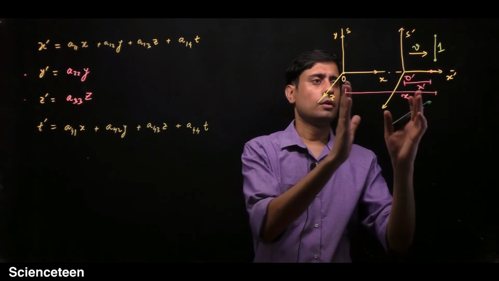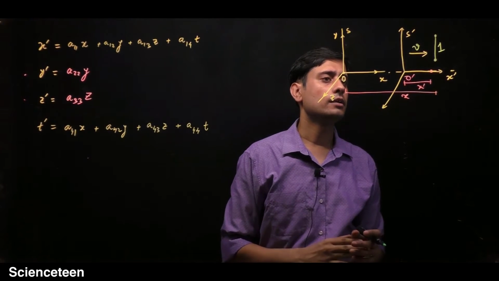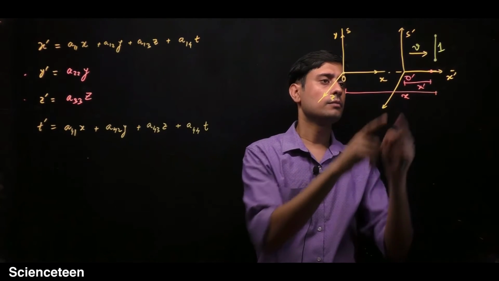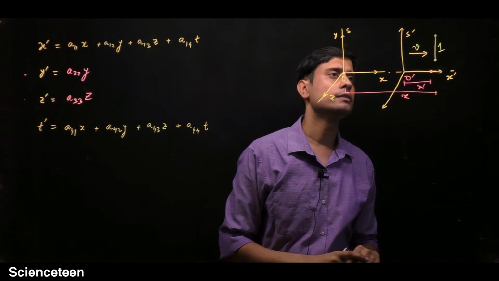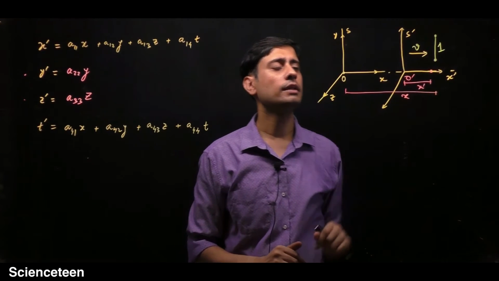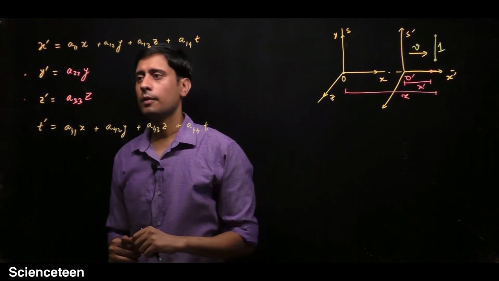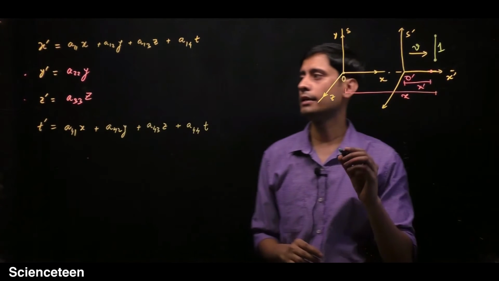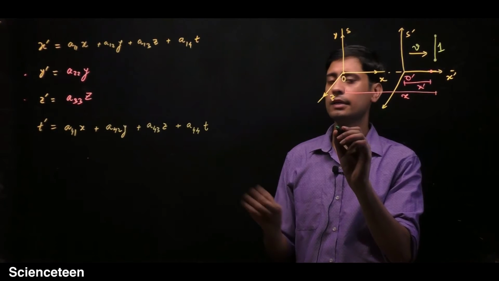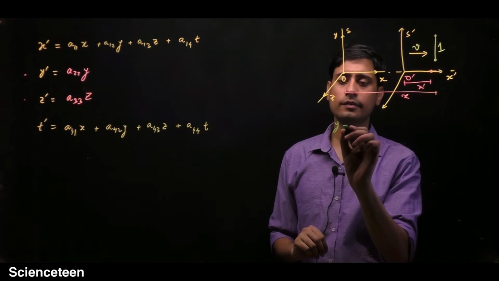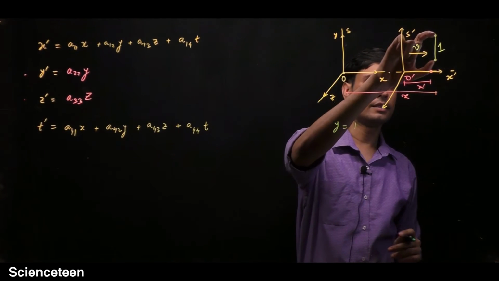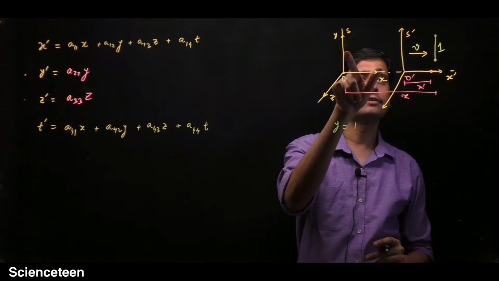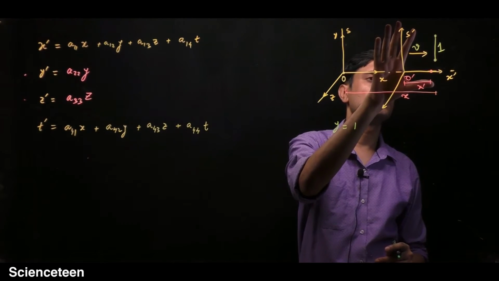Now if the frame is moving, you know that the x coordinates change, but the y coordinates remain the same. So if you write these equations in that way, consider that y is equal to 1, this length is 1 with respect to the S observer, not the S prime observer.